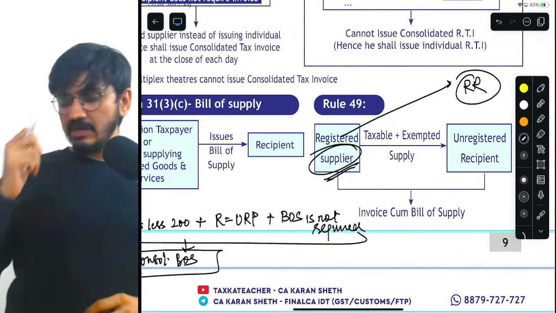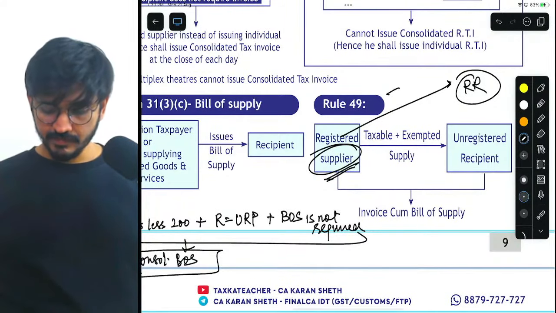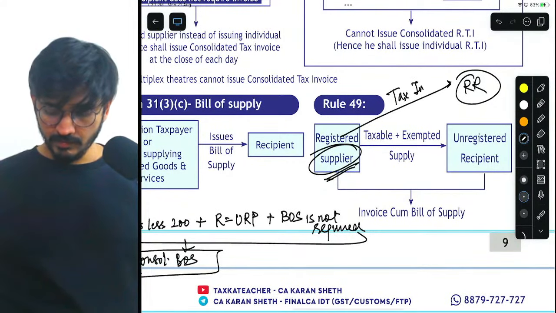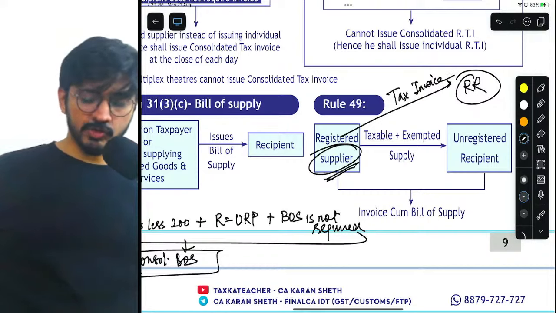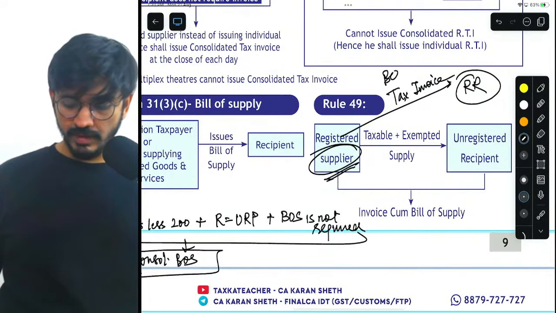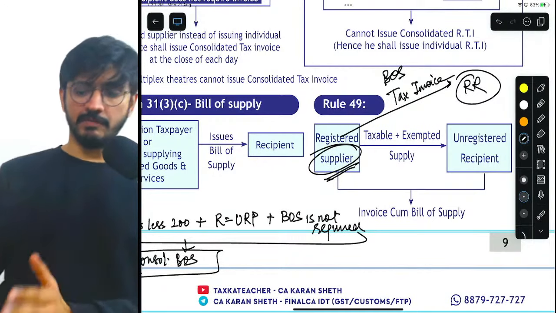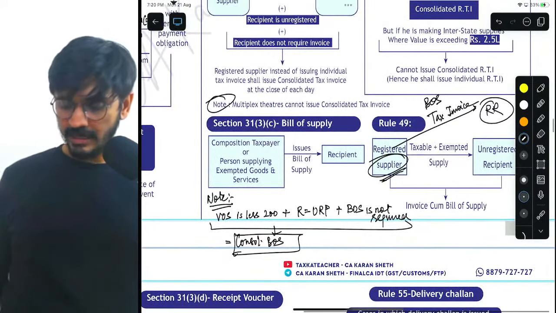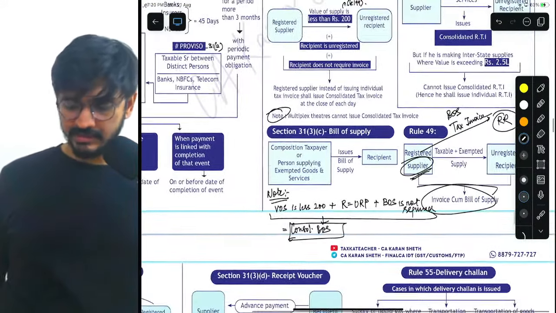Correct. If the recipient is registered, my dear friends, they will issue a tax invoice in case of taxable supplies, and they will issue a bill of supply in case of exempted supplies. Okay, I hope that makes sense.